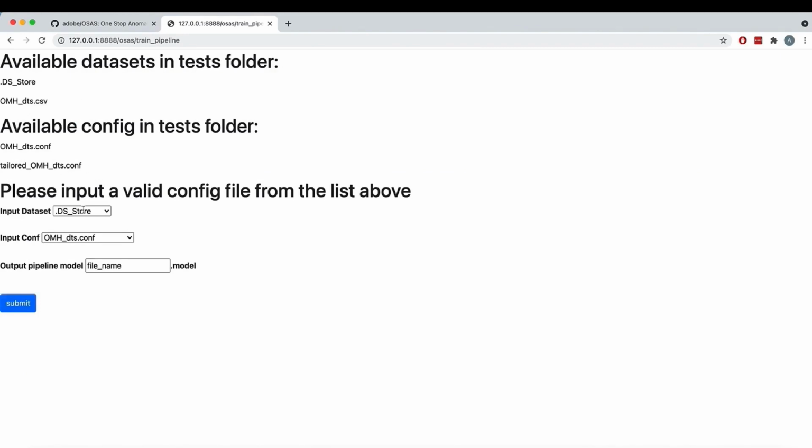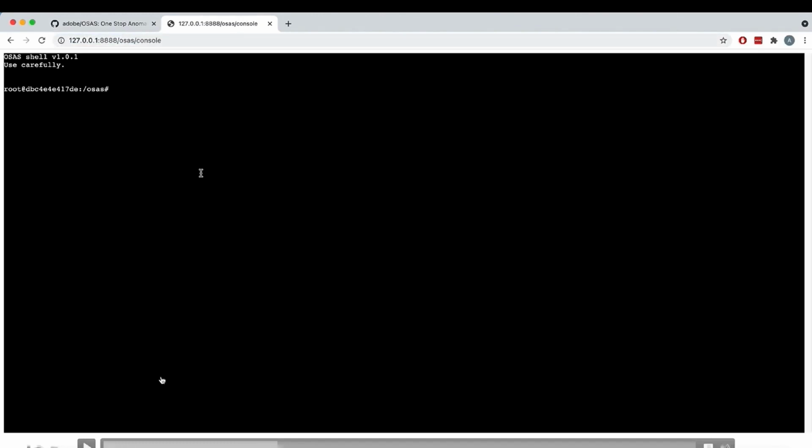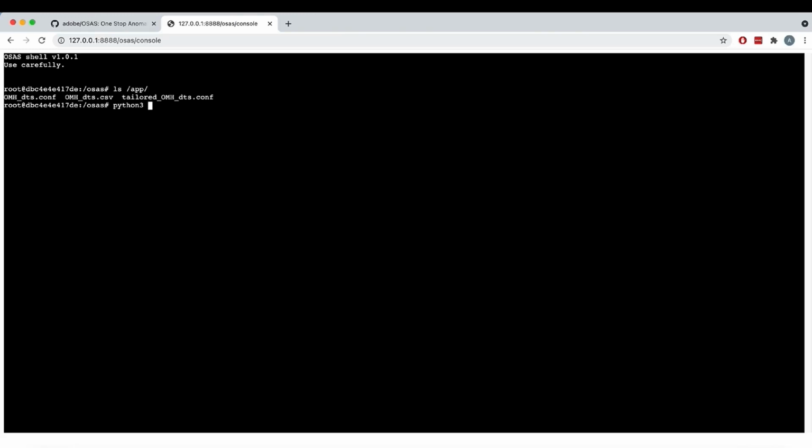And now I can actually go back to the console to do everything. Let's check really fast. The configuration file is there. Awesome. So now we have to actually execute the next two steps of the pipeline, but I'm actually going to skip that and go directly to the Elasticsearch web interface.